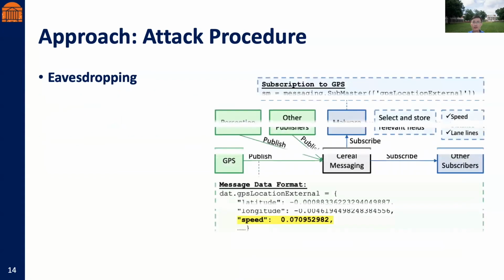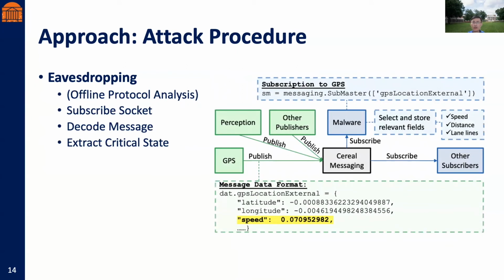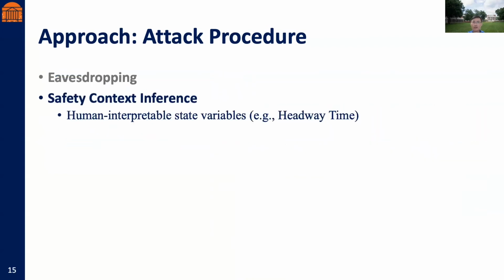First, as shown in the figure, the attacker listens to the sensor circuit or the inner vehicle communication network, decodes the messages passed among software components, and extracts the sensor data and the critical state information. Next, more complex and human-interpretable state variables in the safety specification, such as headway time, will be inferred based on the sensor data.